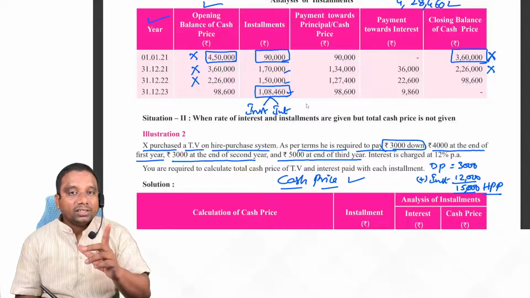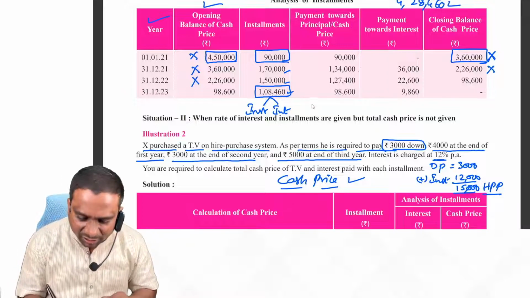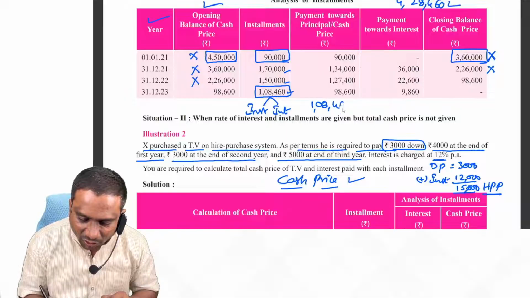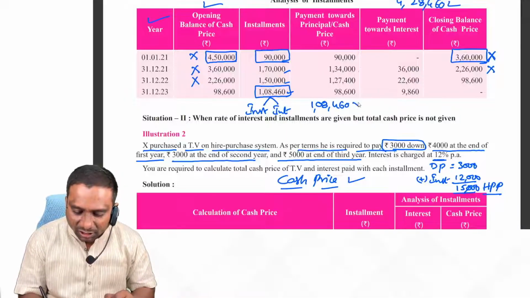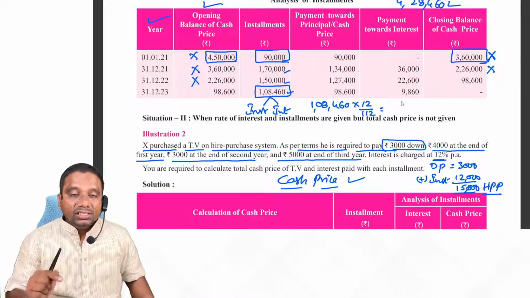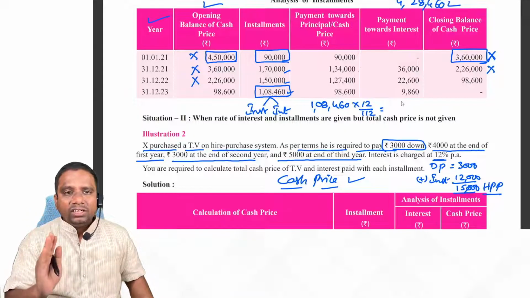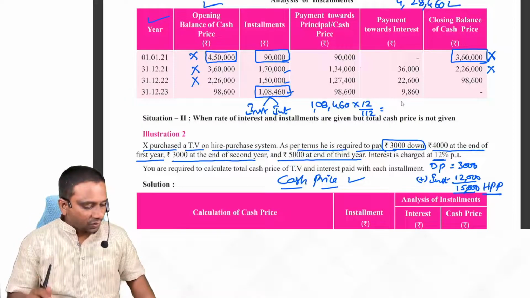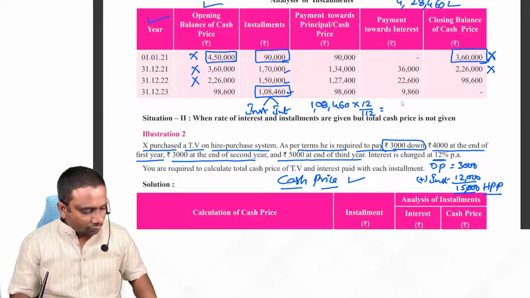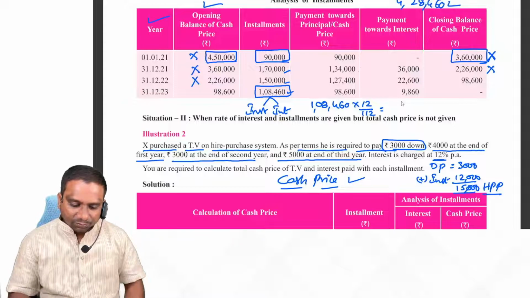How to calculate, sir? Simple. Interest is how much? 12%. In this case, we calculate interest like this: 1,08,460 into 12% interest, 12 by 112. Because this includes interest. In this type of situation, we have to do like this: 12 by 112. If the rate of interest is 10%, 10 by 110. Look at 1,08,460 into 12 by 112. How much are we getting? 11,000. Just a minute.